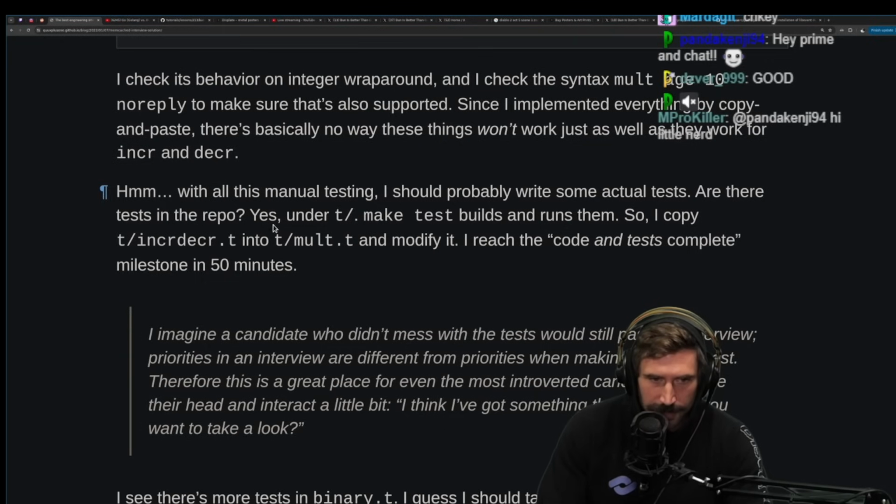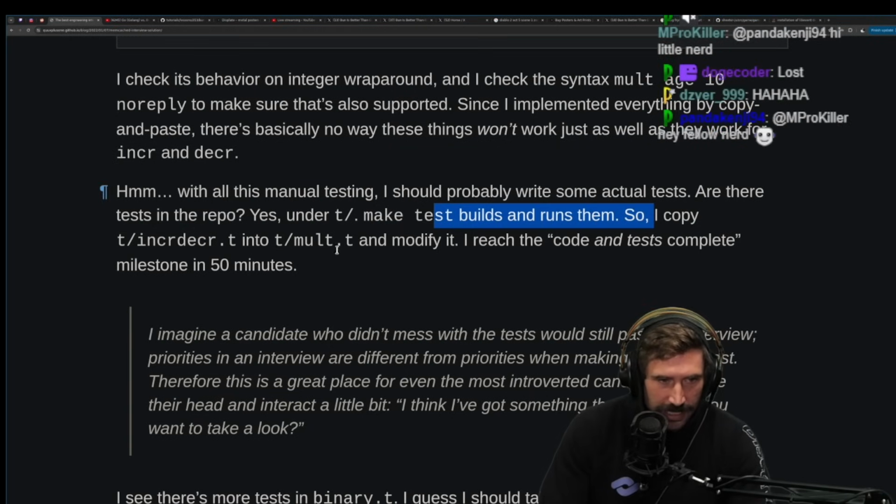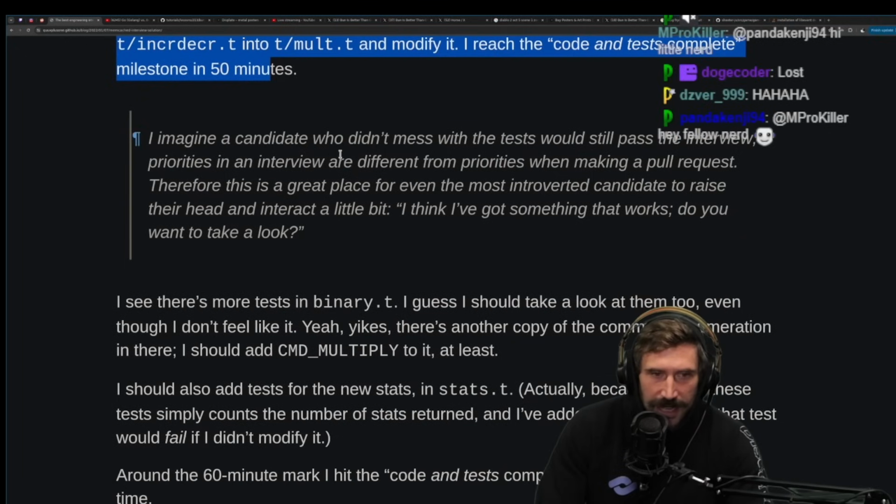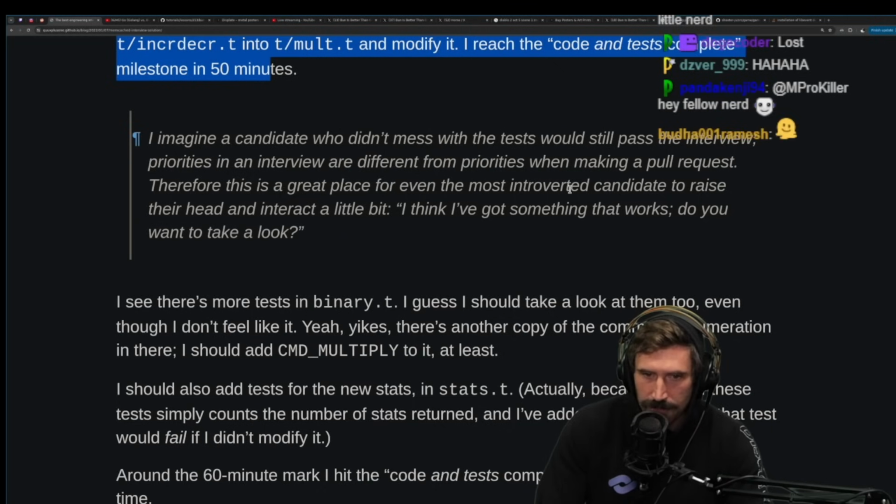Are there tests in the repo? Yes, under t, make test builds and runs them. So I copy t incr and t mult and modify it. Nice, let's go. I imagine a candidate who didn't mess with the test would still pass the interview. Priorities in an interview are different from priorities when making a pull request. Therefore, this is a great place for even the most introverted candidates to raise their head and interact a little bit.